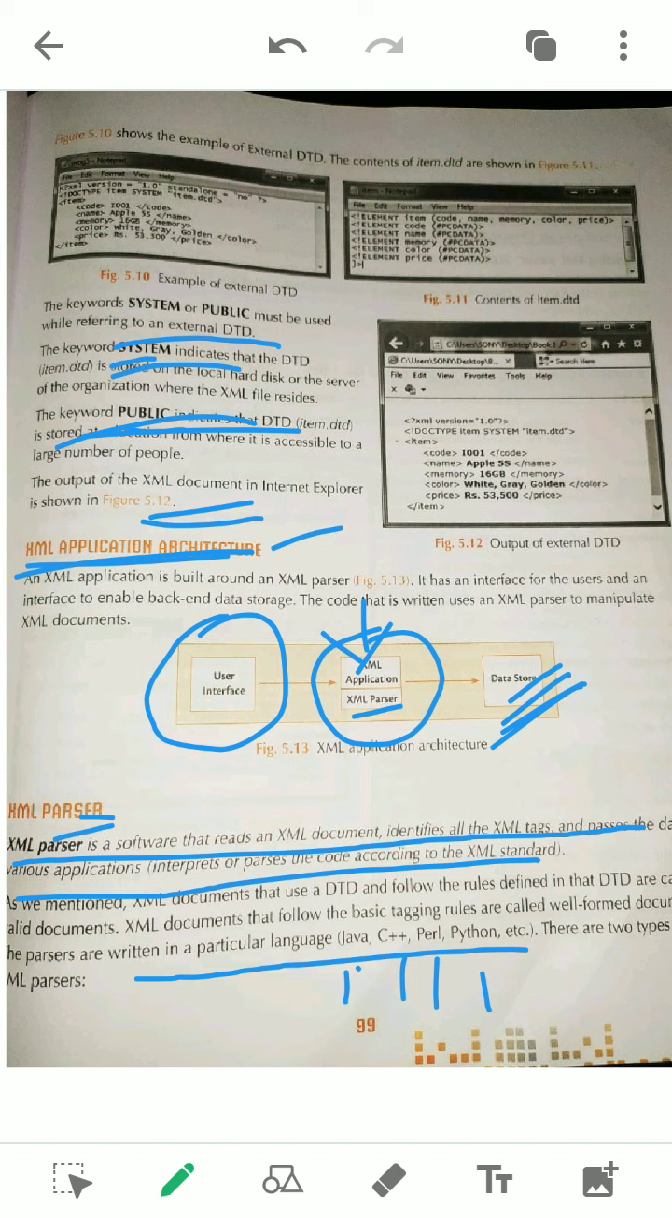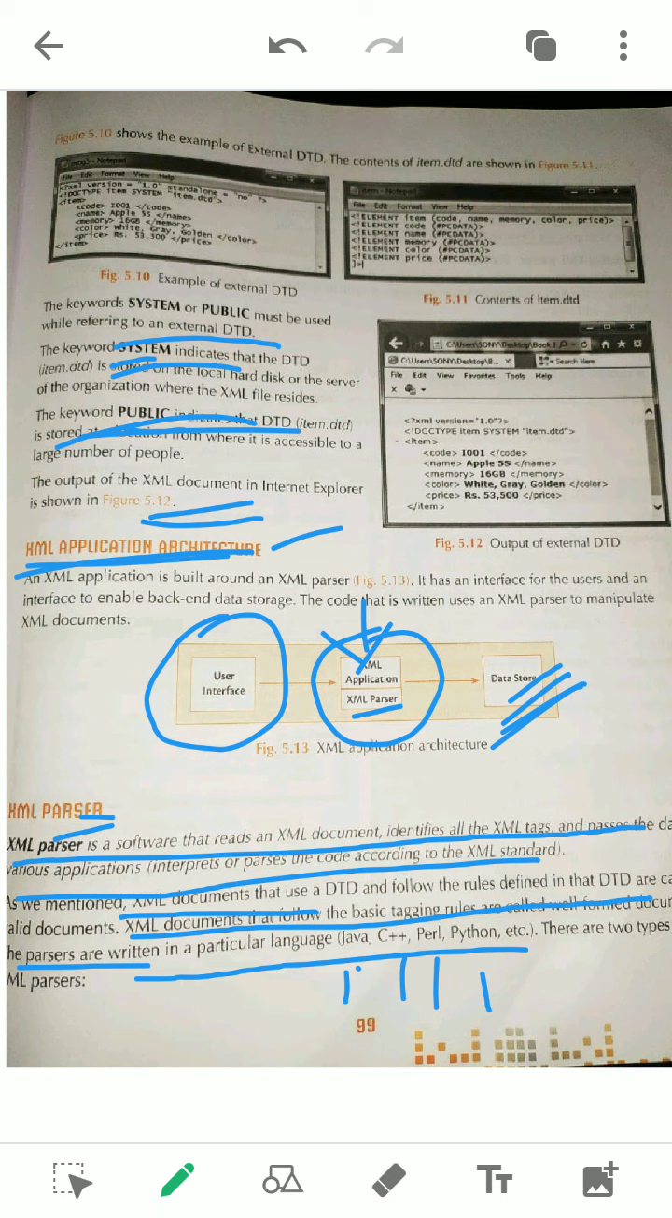Like we have the C language and the C compiler, there also a parser is there who will check everything, like a compiler. Here you see another thing. As I already told, there are two types of XML document. What are the two different types of XML document?